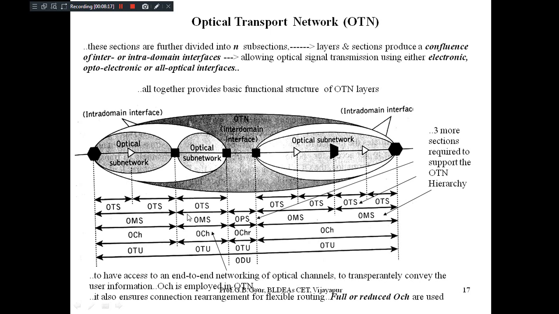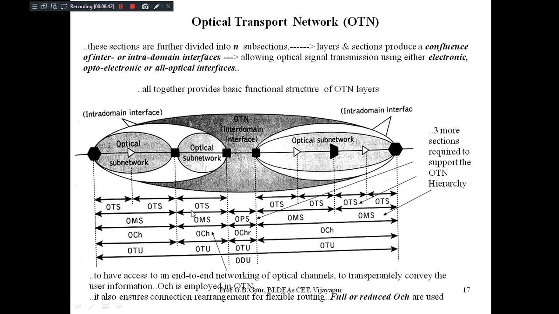Okay, so this OTS, optical channel for the transport unit, its main function you can see here. There are three sections of OTS in the beginning itself. These are going to give you the information about through which particular optical fiber which wavelength should transmit.